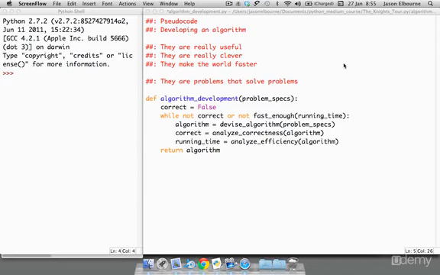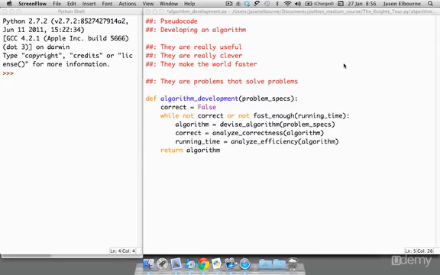But what are they really? Well, the low-level explanation would probably be they're just a set list of instructions on how to solve a problem. So, if we have a problem spec that we get, we can work our way through an algorithm, devise a way to solve that problem. So let's dive right into this pseudocode and see the process of developing an algorithm. So I have a function here called algorithm development, and we feed it in some problem specs. Problem specs is what we're going to be getting throughout the course here. Maybe there's a puzzle and there's rules to the puzzle, and those would be the problem specs.